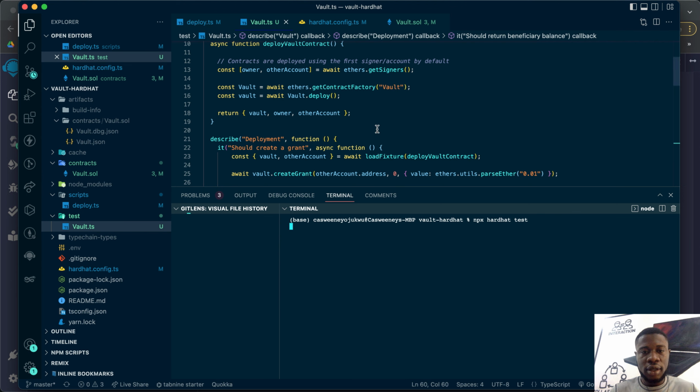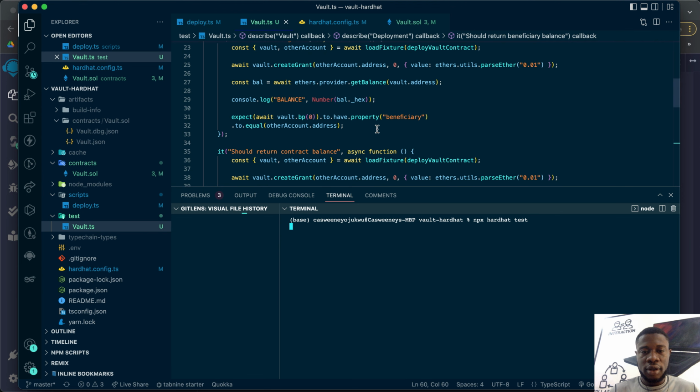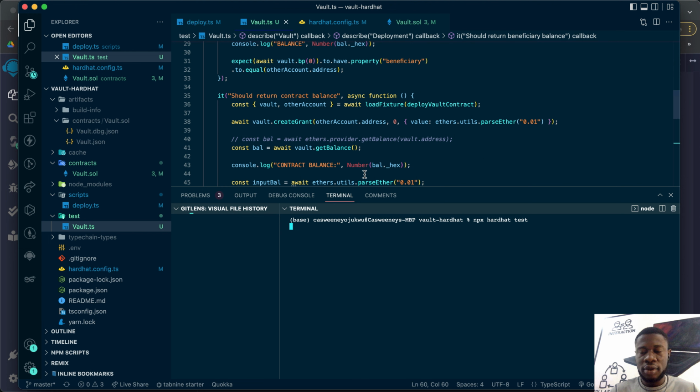This test is taking time. Is it from my system? Sometimes I don't really like using the VS Code terminal because it takes a lot of time.